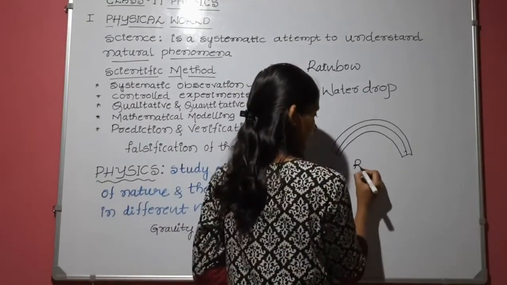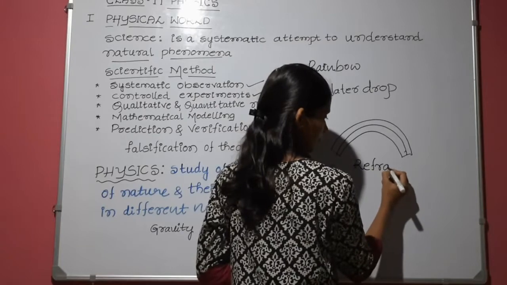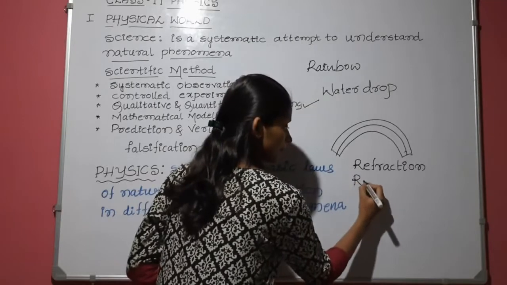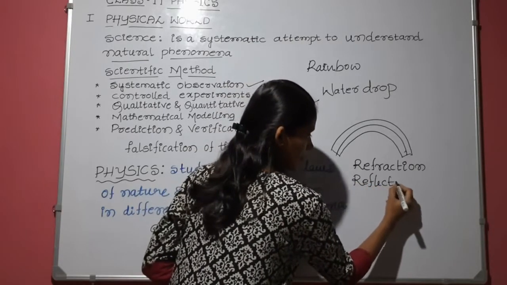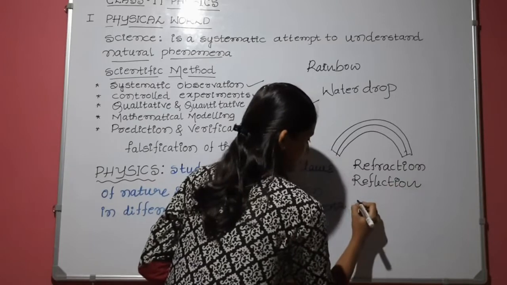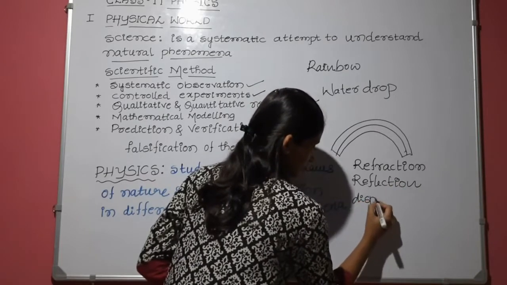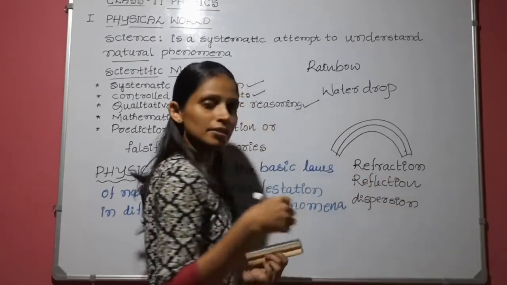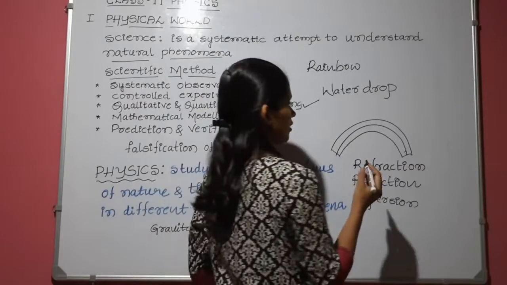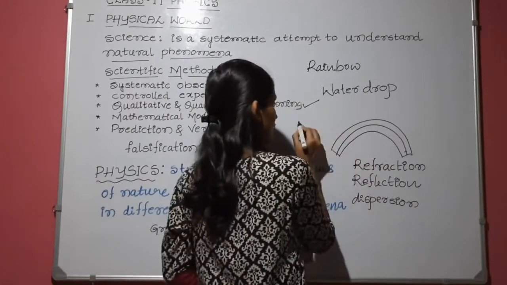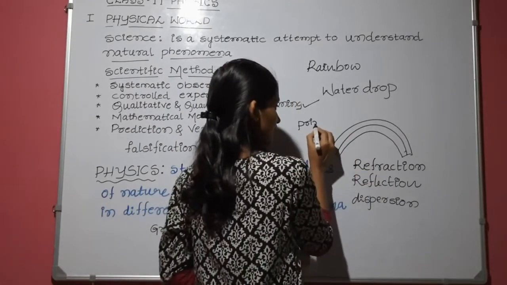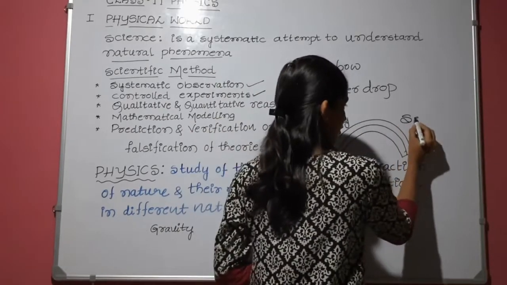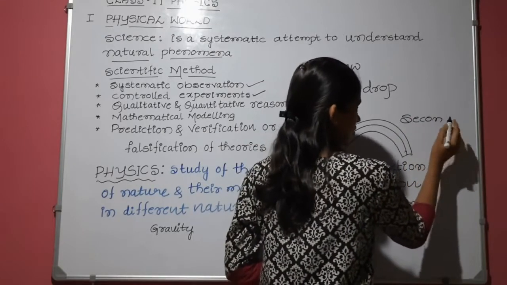That is refraction, reflection, and dispersion. You can study that next. Here the primary rainbow and secondary rainbow are there. I think this much depth is not necessary.